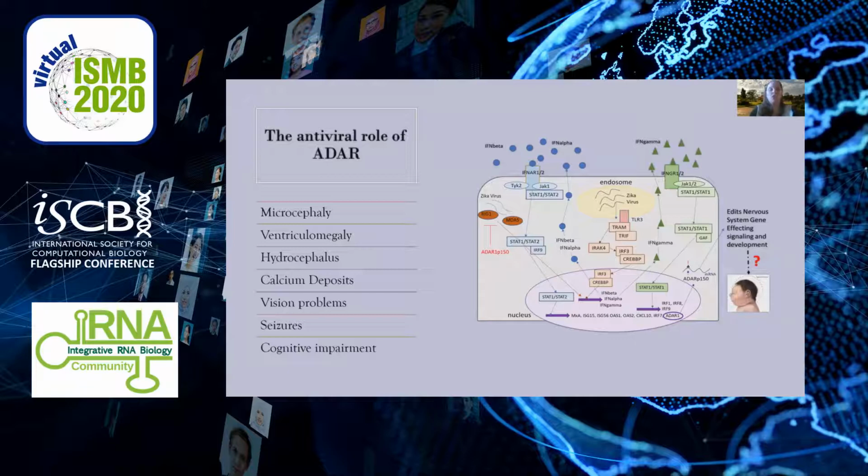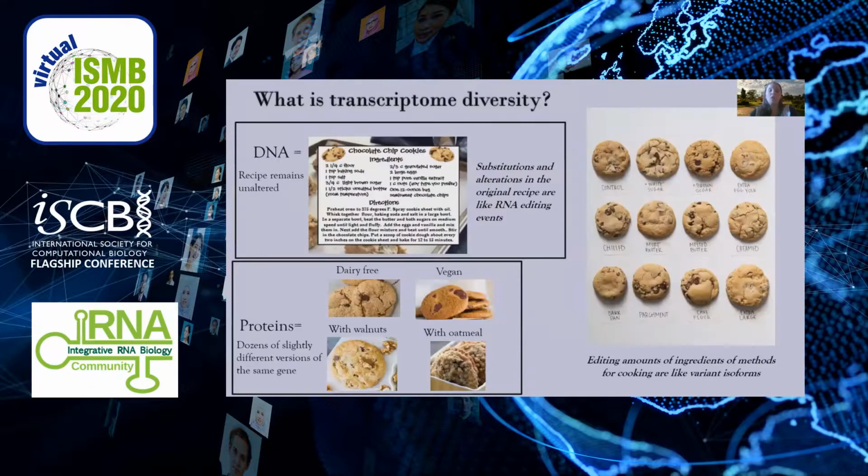ADARs have also been shown to increase transcriptome diversity without having to increase the genome size. One way to think about this is to compare it to a chocolate chip cookie recipe. Although the recipe stays the same, you can change the ingredients in each batch that you make. This will create a slightly different taste or texture to the batch of cookies, but they are all still a chocolate chip cookie from the same recipe.